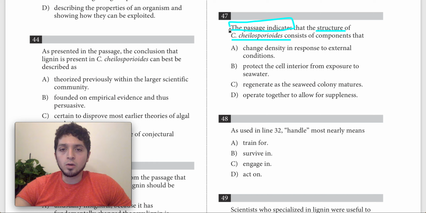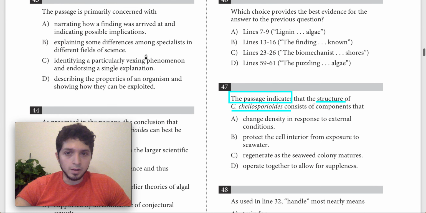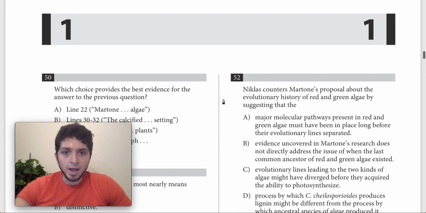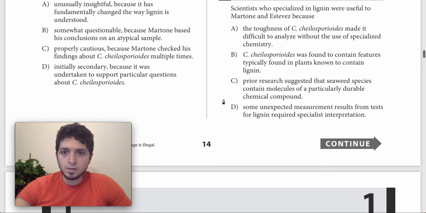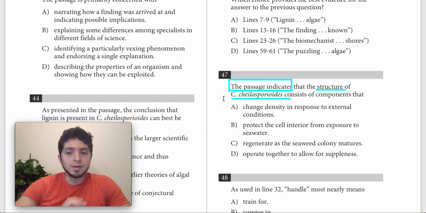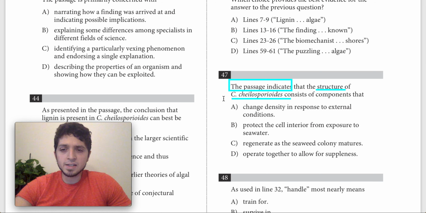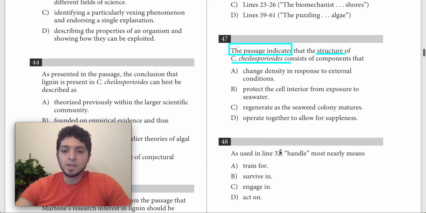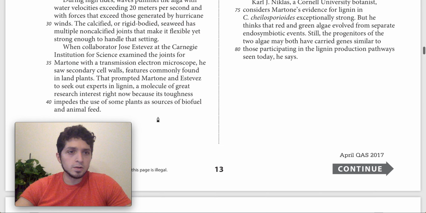Usually, if it starts with this, or it starts with as presented in the passage, or according to the passage, which I think is another one in here somewhere maybe, it usually tells me that we're dealing with one specific sentence. So I'm going to go back and look for a specific sentence that talks about the structure of this algae. I'm going to notice that this is line 32, so it's more than likely before line 32.